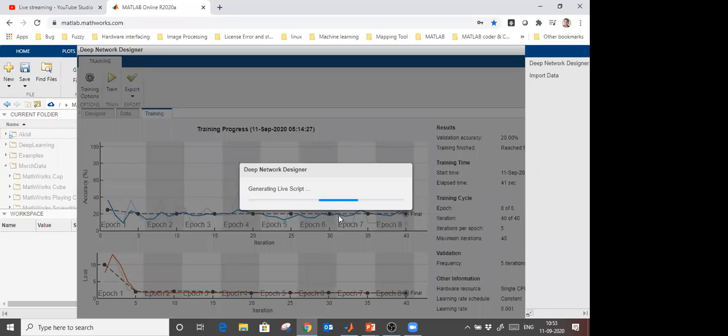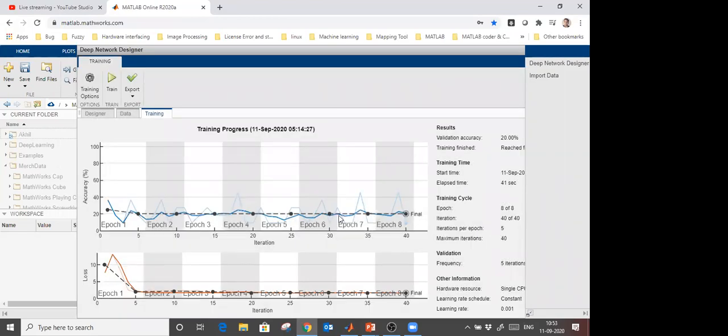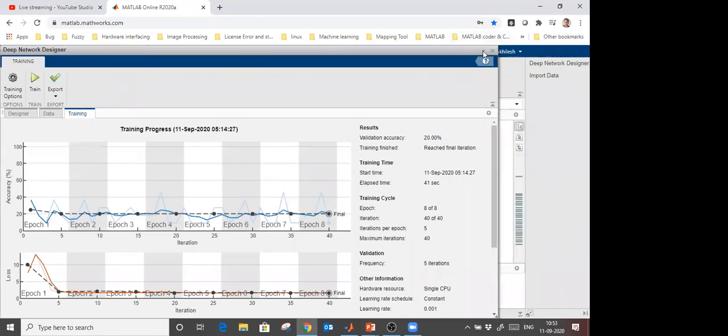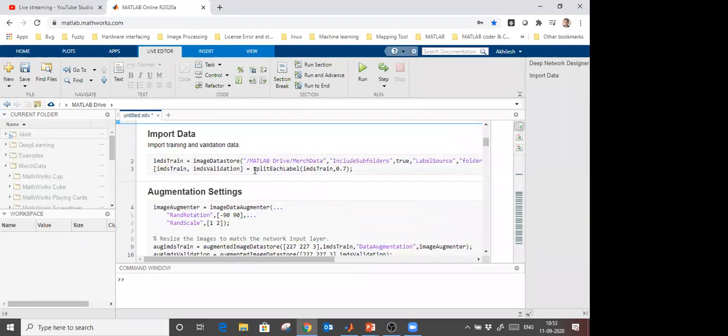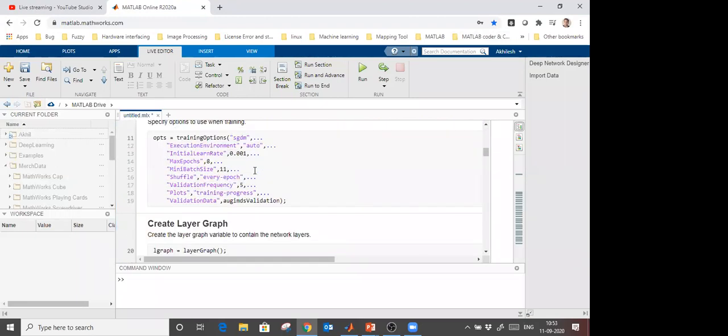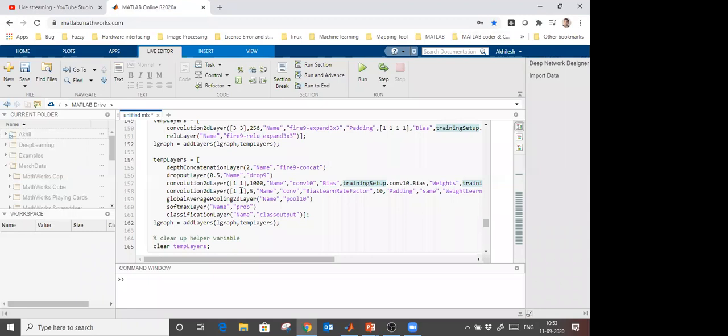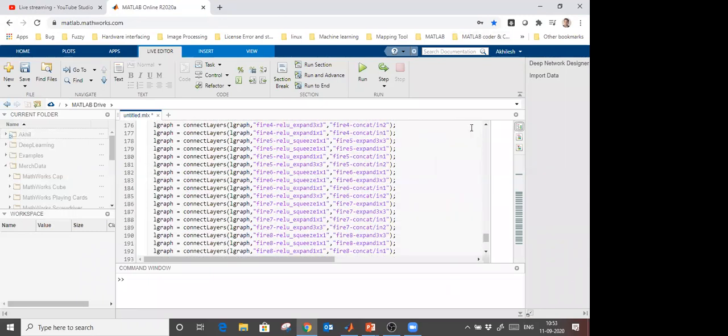So it is generating the live script file for you. You see that here code is generated. Let me minimize this. And you see this is the code generated in live script. Step by step, all the process which we followed, and the layers are also generated and everything. You can use this code for the automation purpose.